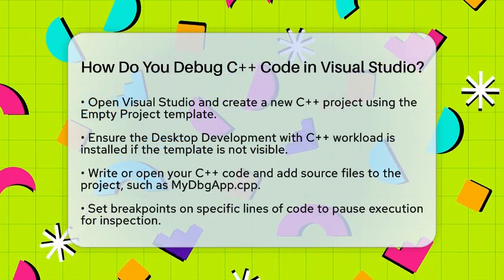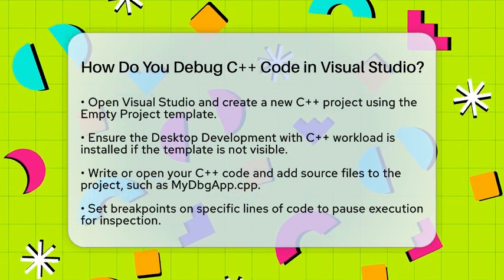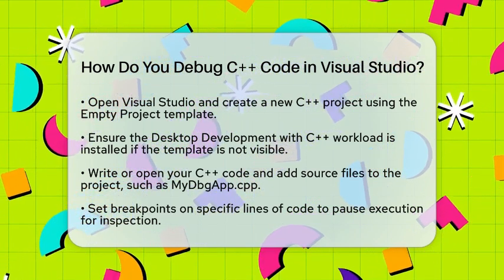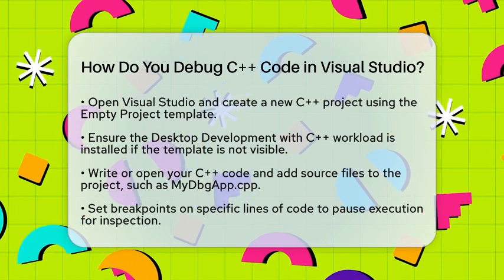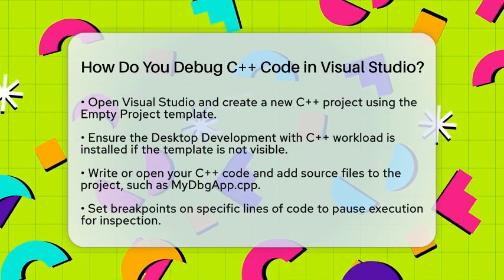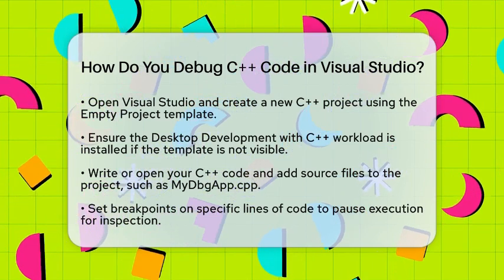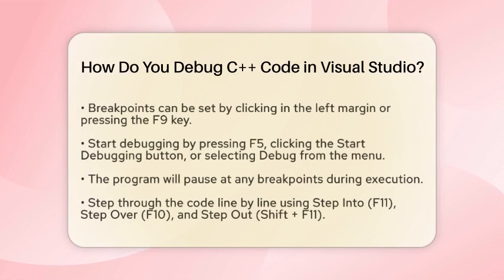Add your source files to the project. For instance, you might create a file named my_dbg_app.cpp, and write your C++ code there. Now, let's set breakpoints. Breakpoints are markers you place on specific lines of code where you want the debugger to pause execution. This allows you to inspect the program state at critical points. You can set a breakpoint by clicking in the left margin next to the line number or by pressing the F9 key when your cursor is on that line.